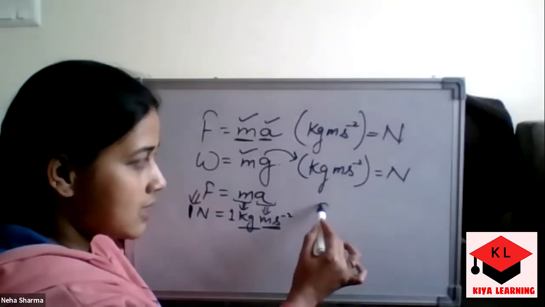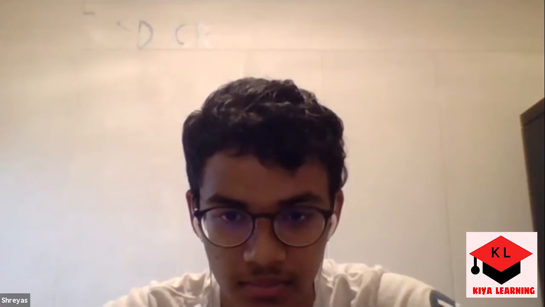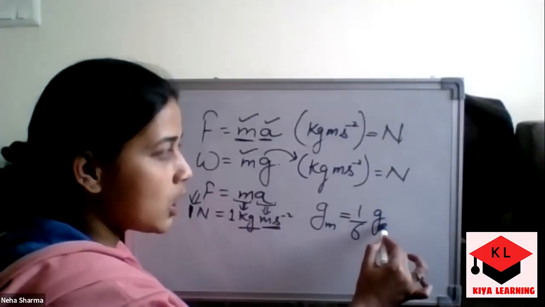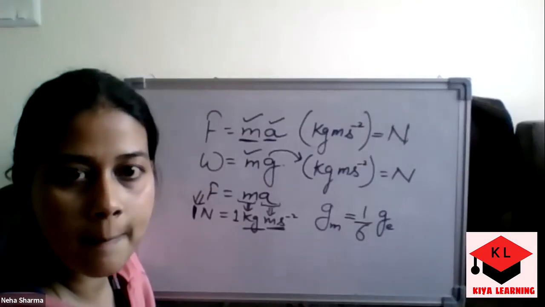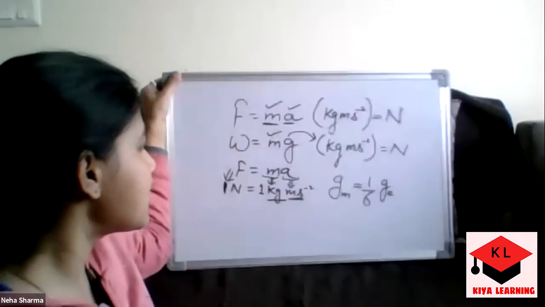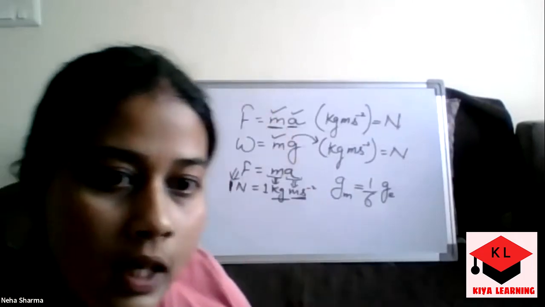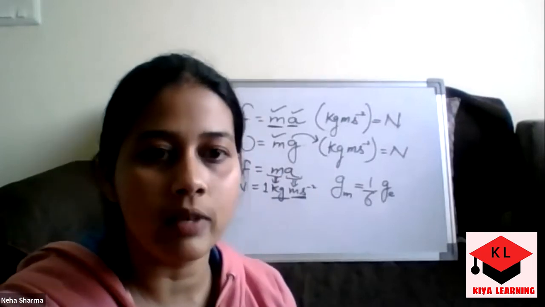I'm writing it like this: acceleration due to gravity on Moon is equal to 1/6 of acceleration due to gravity on Earth, meaning 9.8 divided by 6. So that is the main thing, and in this way you can understand what acceleration due to gravity is.